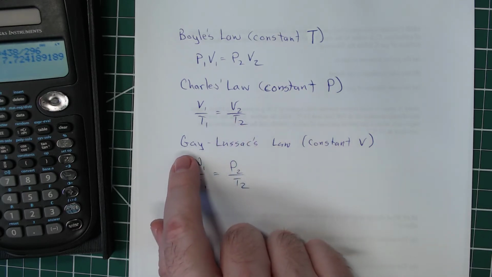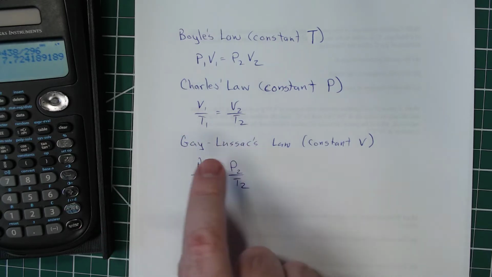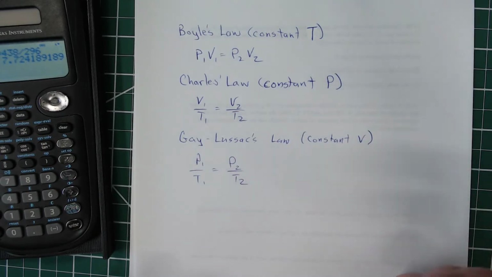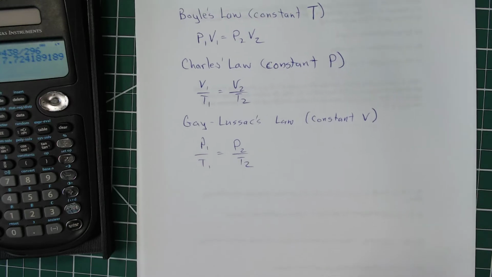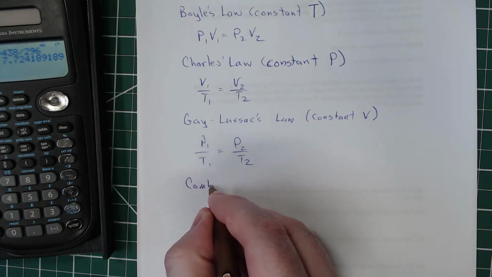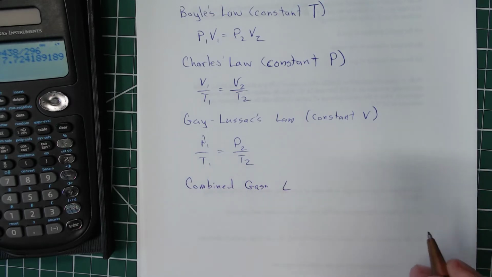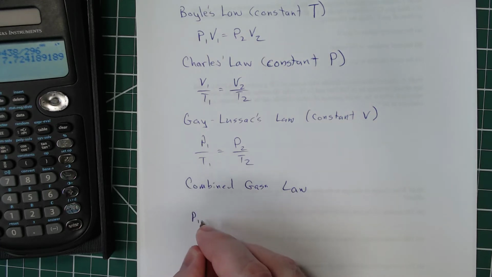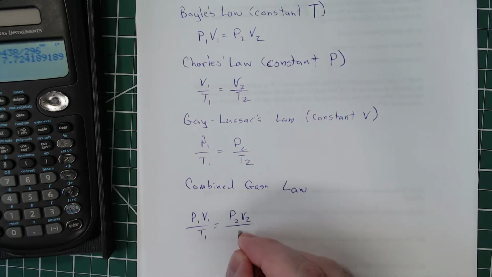Well, there's another one that's who was a contemporary of Charles, and his name was Gay-Lussac, also French. So Gay-Lussac's law is at constant volume, and it's the other factor that we haven't had constant yet. So P1 over T1 equals P2 over T2, as long as it's at constant volume. Well, we can combine all of these together to get something that we call the combined gas law. So our combined gas law tells us this, that P1V1 over T1 is equal to P2V2 over T2.